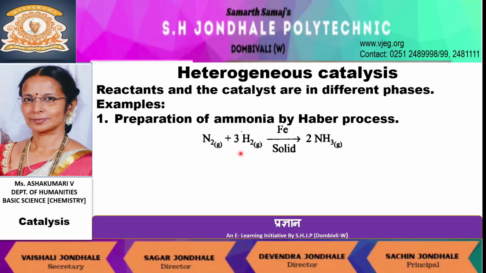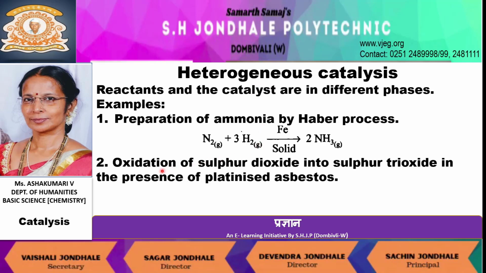Reactants nitrogen and hydrogen are in gaseous medium. Catalyst iron is in solid phase. Hence, reactants and the catalyst are in different phases. Therefore, this reaction is an example of heterogeneous catalysis.